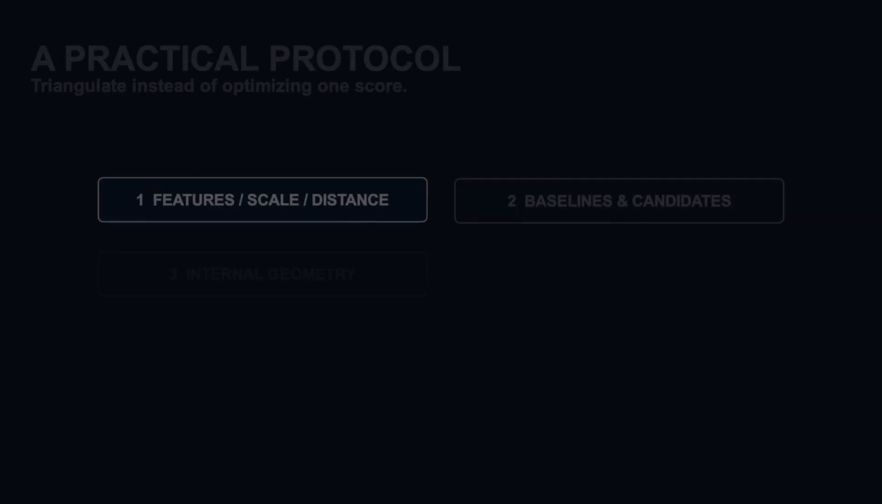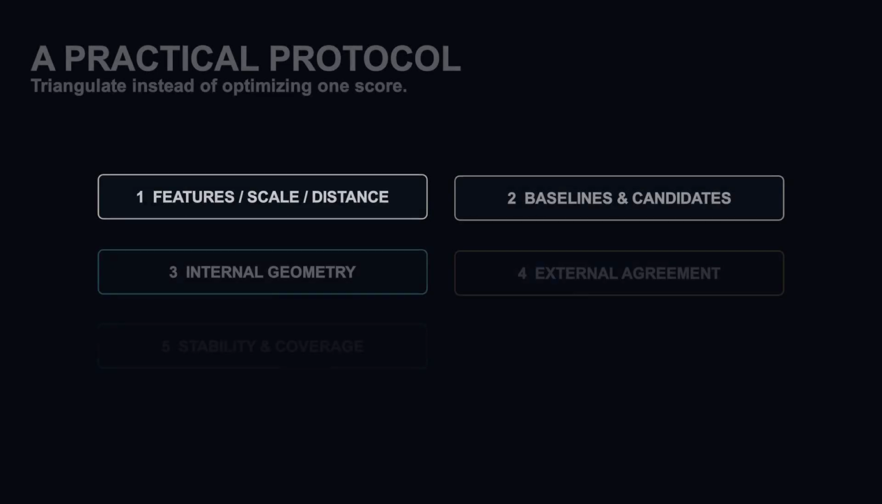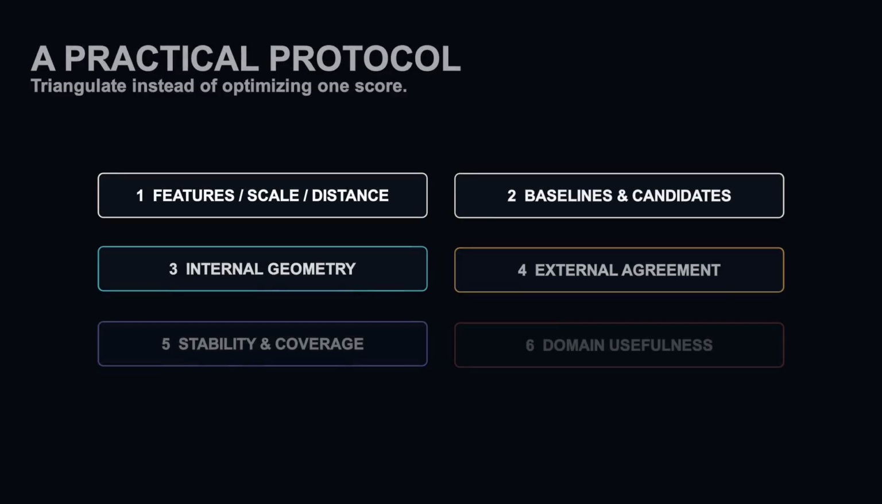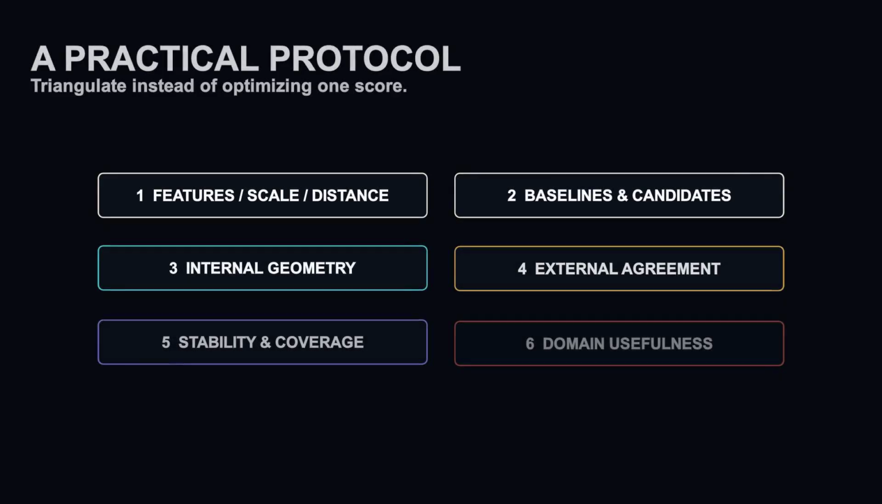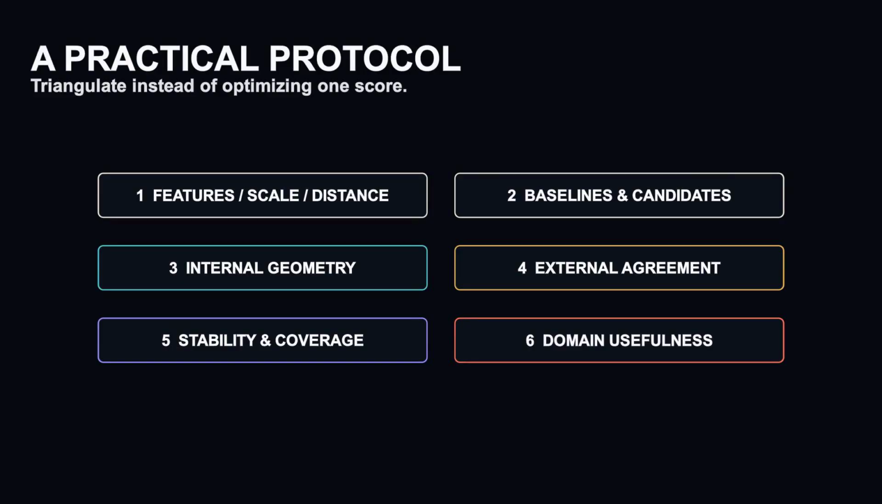Here is a practical protocol. First, define what similar means. Select features, scale them deliberately, and choose a distance that reflects the domain. Second, build simple baselines and several candidate algorithms or values of K. Third, use internal metrics to compare compactness and separation, but inspect plots and sample-level diagnostics instead of only averages.